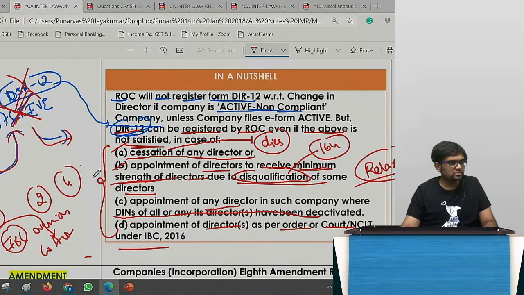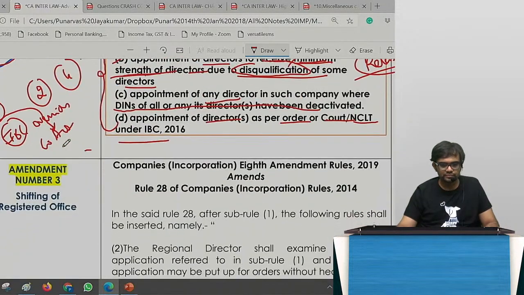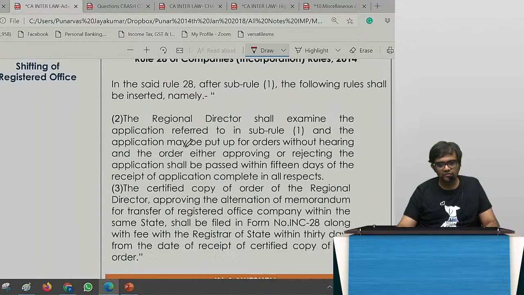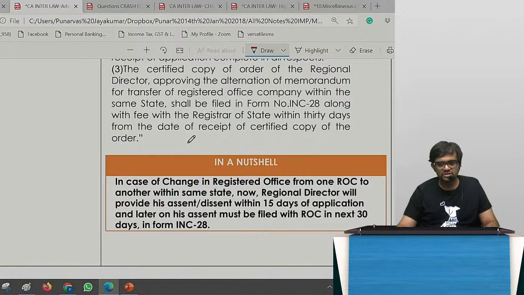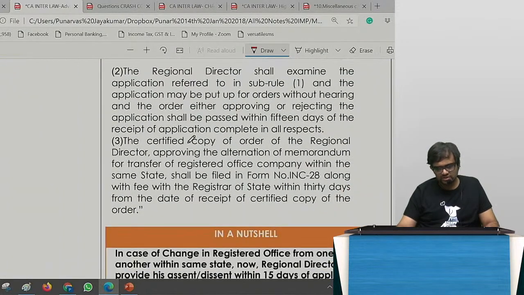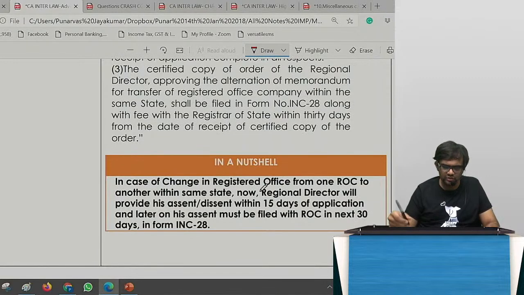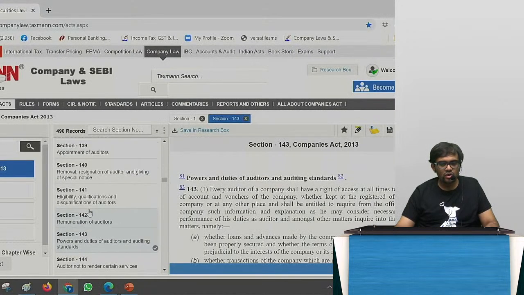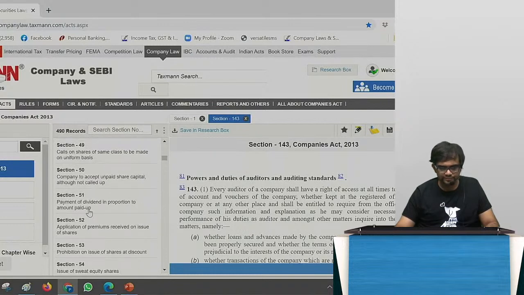Now coming to the third amendment. Shifting of registered office. Here it's a very simple thing. When you are shifting the registered office, correct? From one ROC to another ROC. There are various types of shifting of offices. This comes under the alteration clause of MOA.